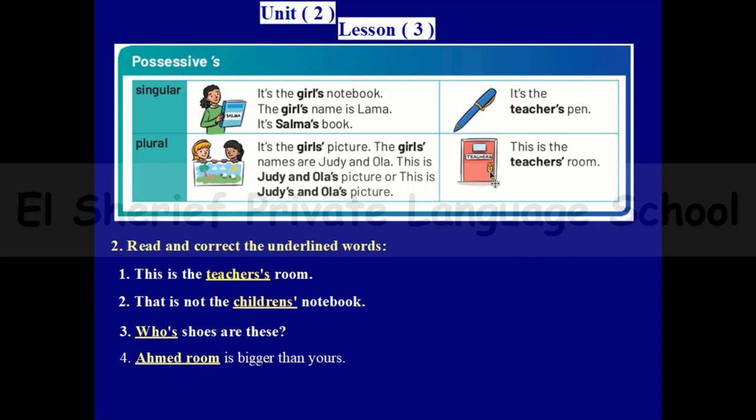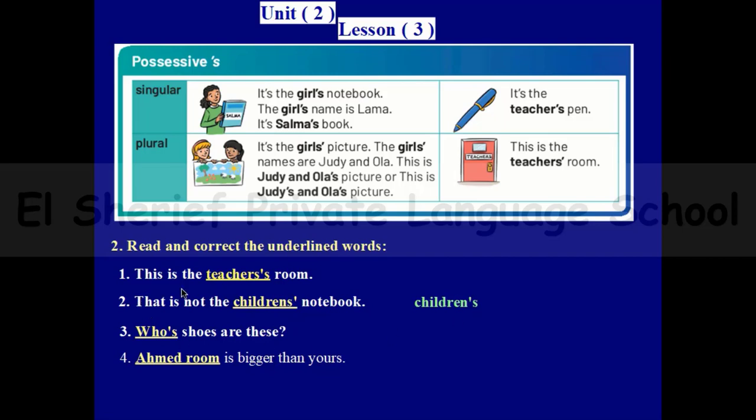This is a plural noun, but it doesn't end with s, so I will treat it like a singular one and add apostrophe s. So in this example, it is not the childrens' notebook. Of course, this is the wrong answer, because children is a plural word that doesn't end with s, so I will just add apostrophe s to the word.